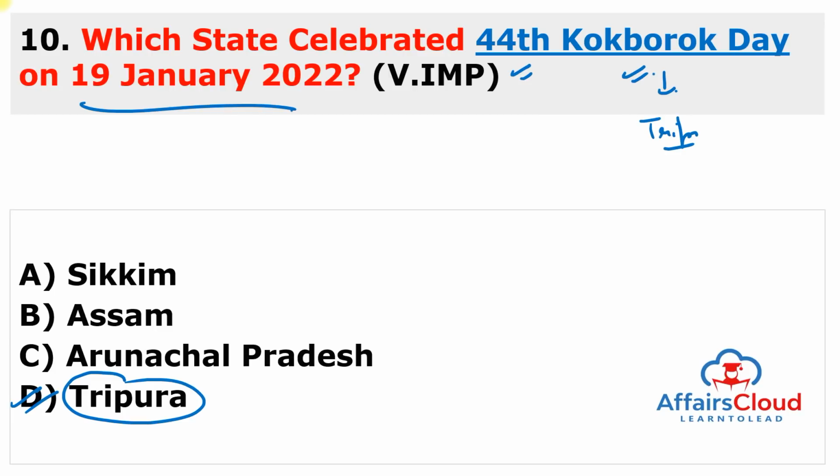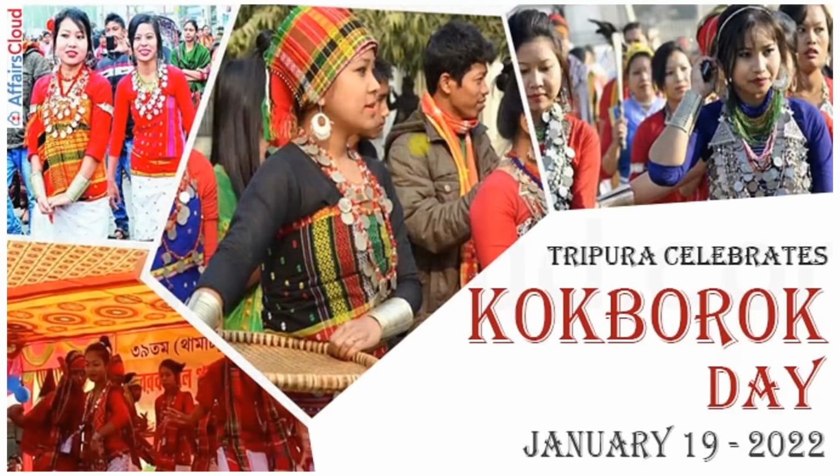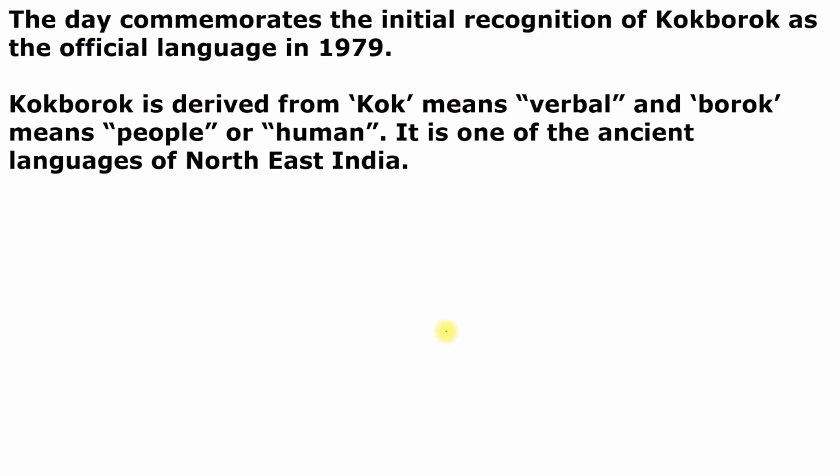Kokborok Day, also known as Tripuri Language Day, is annually celebrated across the Indian state of Tripura on 19th of Jan 2022 with the aim to develop the Kokborok language. And remember, the Kokborok language is the official language of Tripura, also known as Tripuri or Tiprakok. The day commemorates the initial recognition of Kokborok as the official language in 1979.